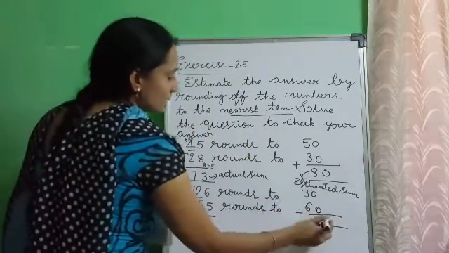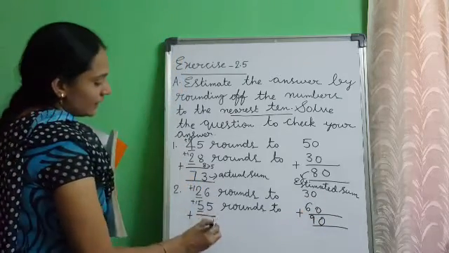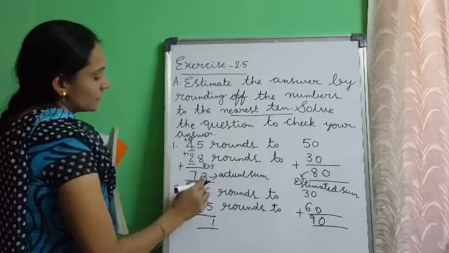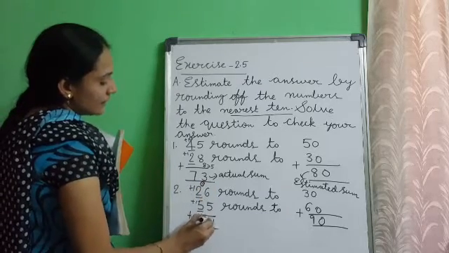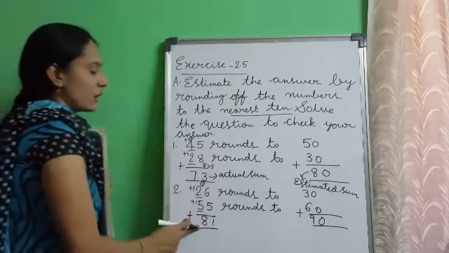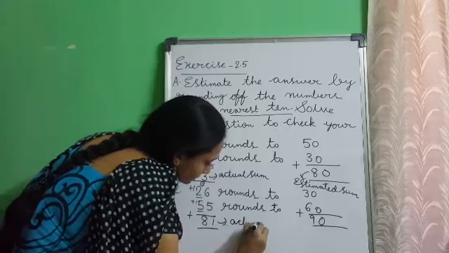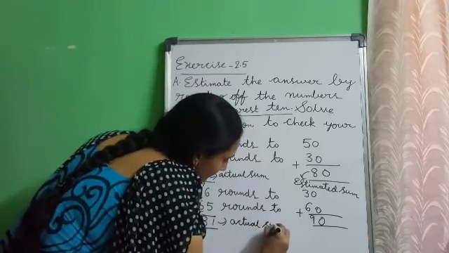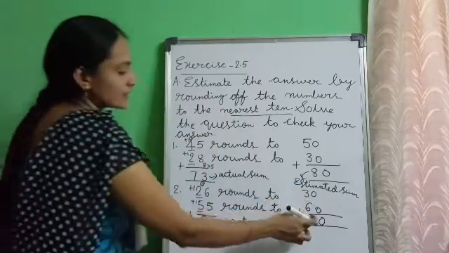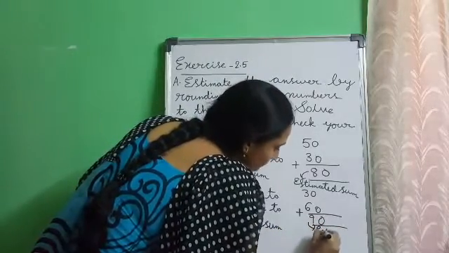Now add this. 0 plus 0, 0. 3 plus 6, 9. 6 plus 5, 11. 2 plus 1, 3. 3 plus 5, 8. The sum of 26 and 55 is 81. So 81 is called the actual sum. The sum of 30 and 60 is 90. 90 is called the estimated sum.